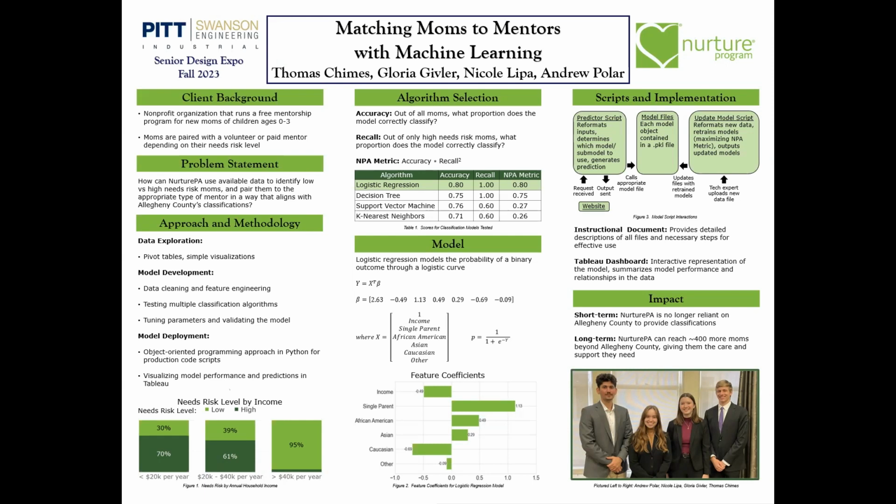Hello, everyone. We're matching moms to mentors with machine learning, and we worked with the nonprofit organization Nurture PA. Mothers are assigned a needs risk level and are paired up with a mentor of varying capabilities according to that level. So we want to find a way to identify whether a mother is a high or low needs risk, and we want to figure out the appropriate type of way to match them with the mentors.